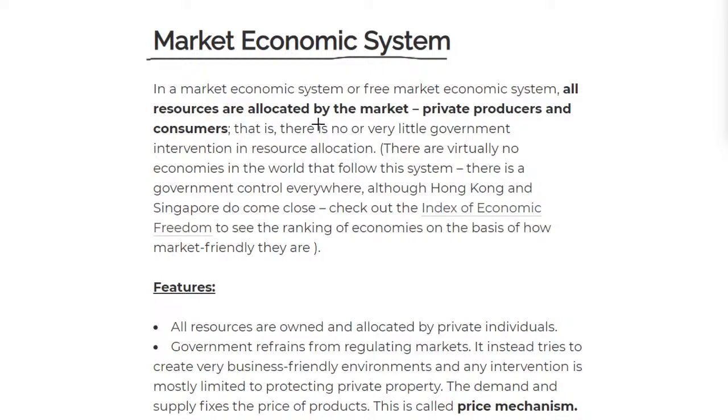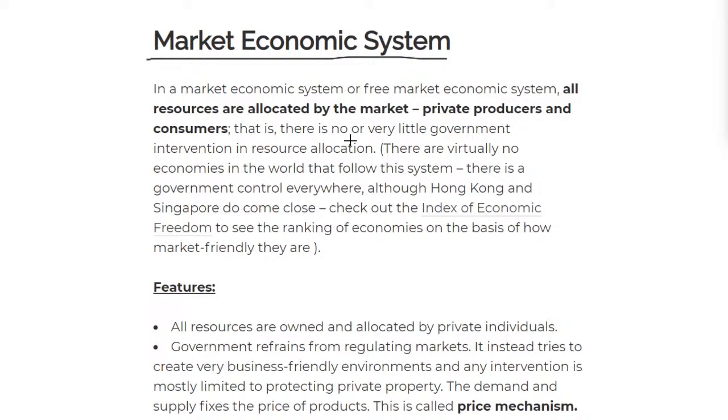There is very little government intervention, or maybe no government intervention, in the resource allocation. This is all done by the producers and the consumers.